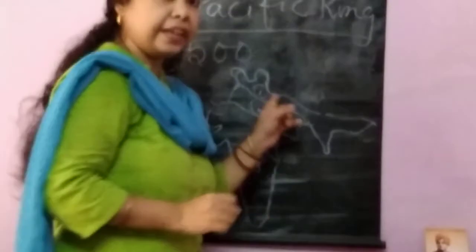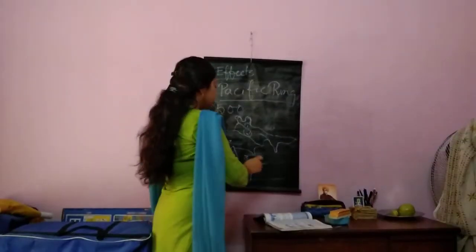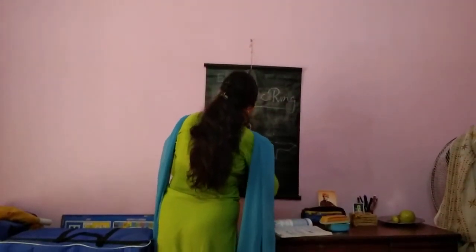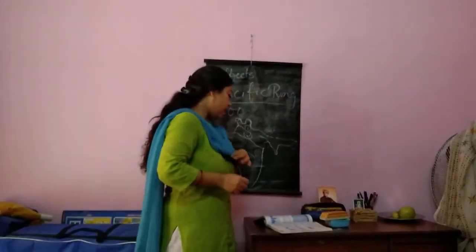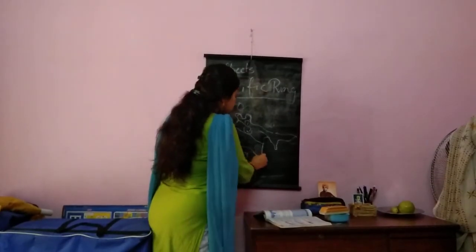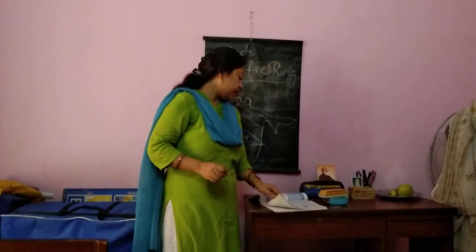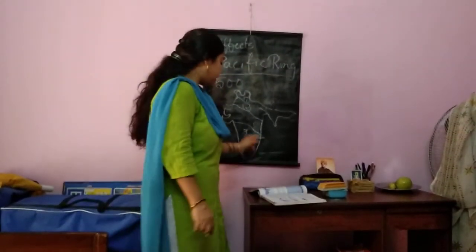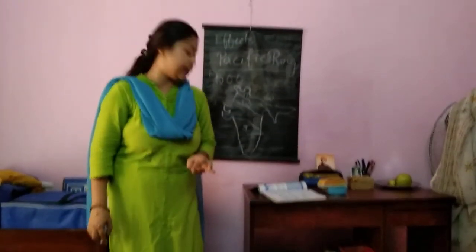Belt 1, Himalayan belt, very high earthquake prone zone. Belt 2 is the Indo-Gangetic plain, that is the foothill of the Himalaya. There also earthquake happens. And the third one is the Deccan Plateau region. Deccan Plateau region is also an important place of earthquake. The important earthquakes of Deccan Plateau are Latur earthquake, Jabalpur earthquake, Koyna earthquake, etc.